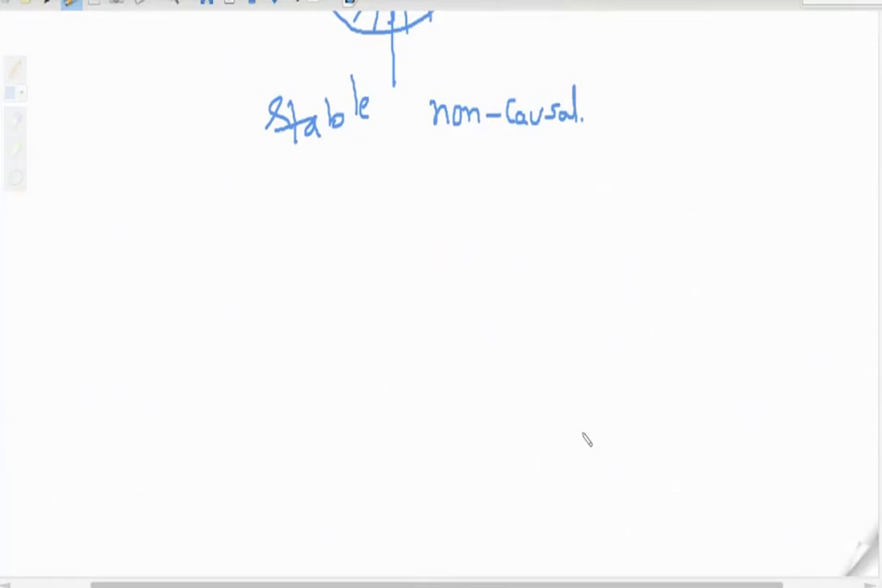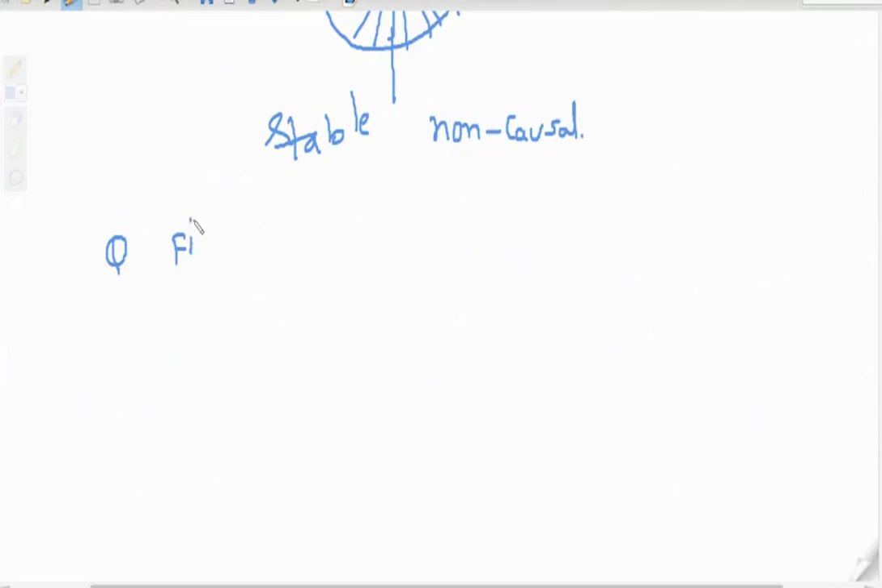Okay, so one more question we will try to solve. The question is: find the Z transform of delta[n].